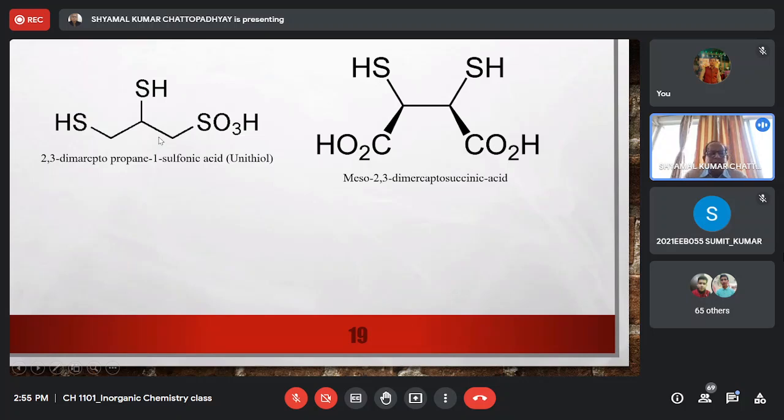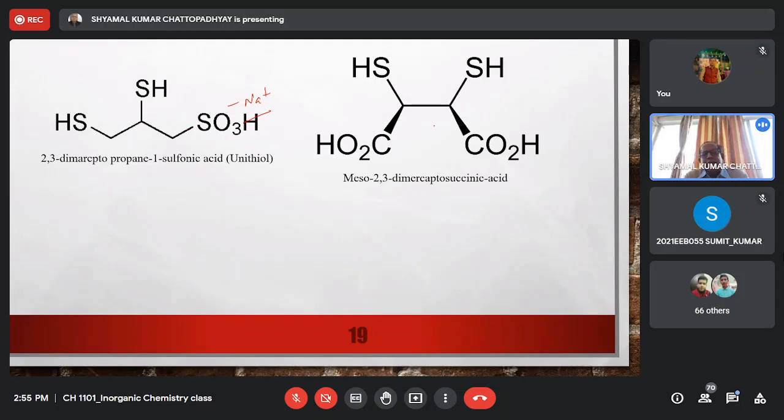And during administration, what happens? You dissolve it in sodium bicarbonate, so ultimately you convert it to the sodium salt, and as a result this sodium salt is highly water soluble. So this compound is water soluble. So instead of intravenous or intramuscular injection, you can administer it orally, or if a higher dose is required, it can be administered by intravenous transfusion also.